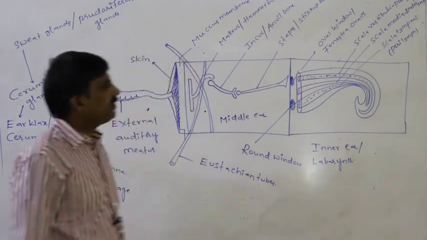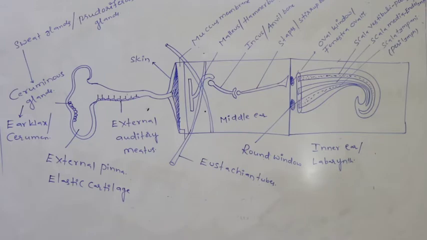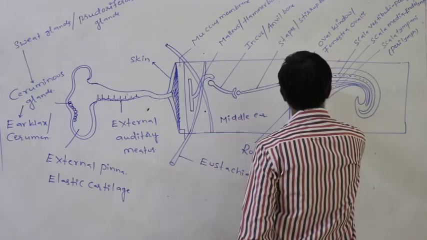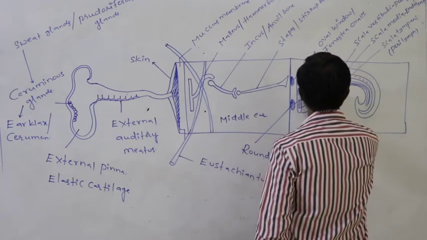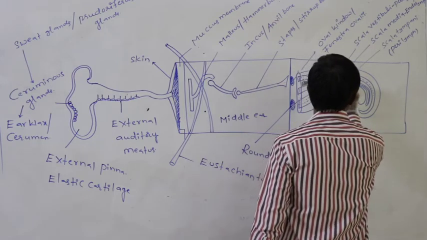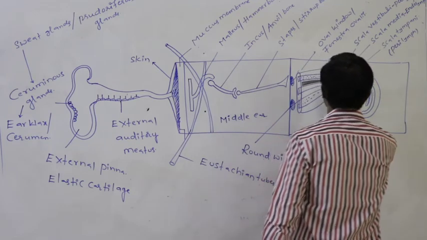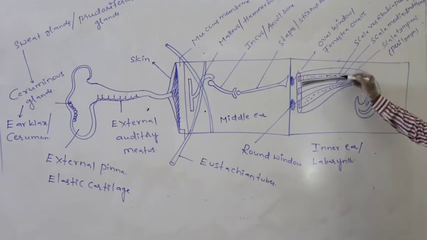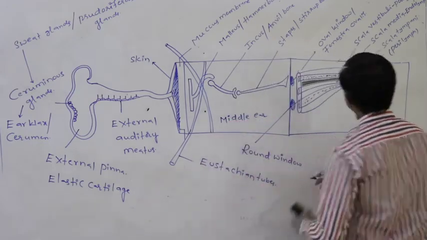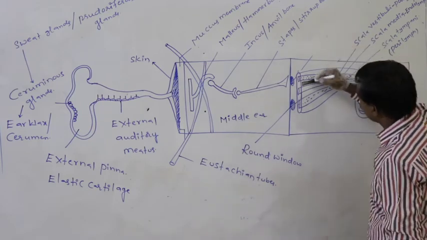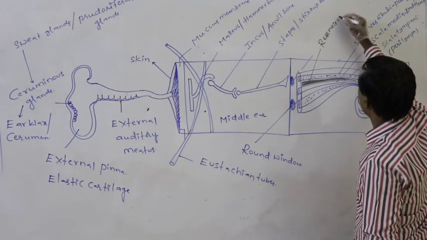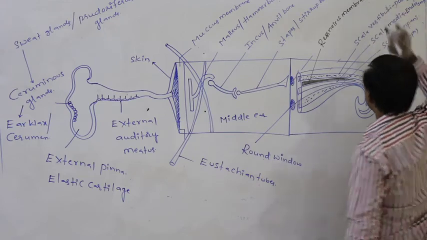Again, between the scala vestibuli and the scala media, whatever the membrane which is present, that membrane is said to be the Reissner's membrane.